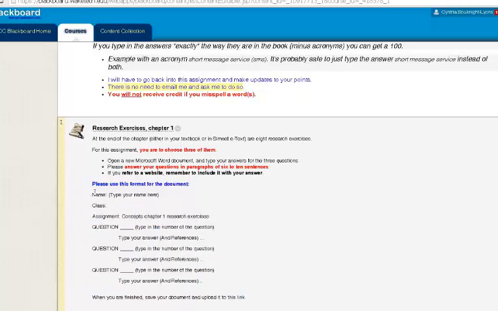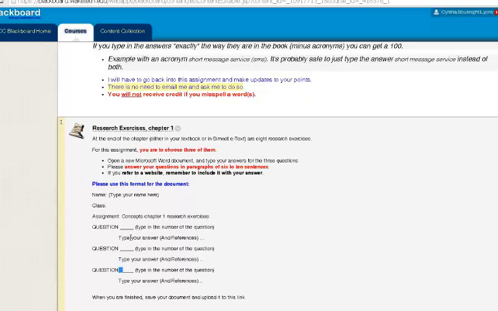Alright, so you'll type your name at the top of the Word document, and what class you're in. You'll type assignment, concepts, chapter 1, research exercise. For your first question, you'll type the question number. So if you do 4, 8, and 10, it needs to be 4, 8, and 10 respectively, and not 1, 2, and 3. So depending on which questions you do, if you do 3, 6, and 12, it'll be 3, 6, and 12.